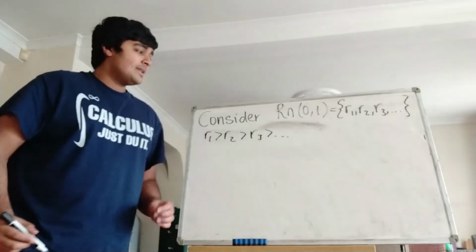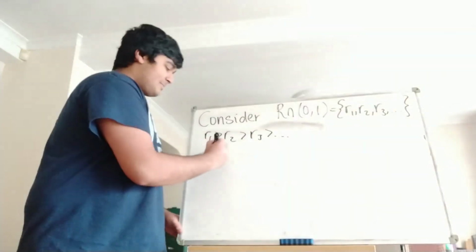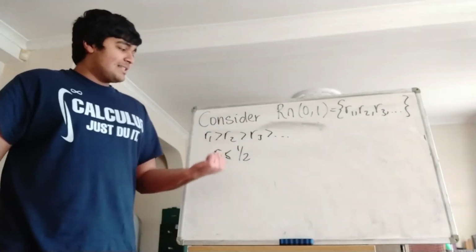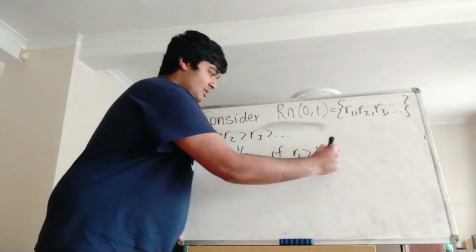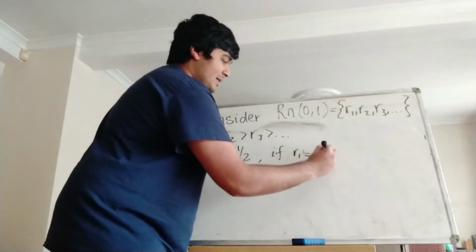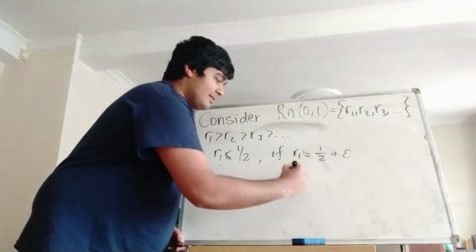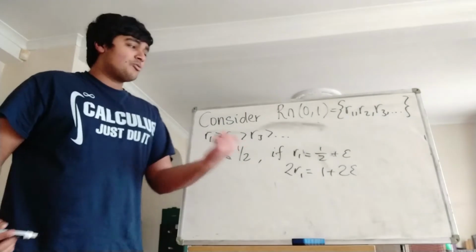So without loss of generality, we have that R1 is bigger than R2, is bigger than R3, and so on. Now, one thing I claim is that R1 must be less than or equal to a half. Why is that the case? Well, because if R1 was greater than a half, then it equals, let's say, half plus epsilon, where epsilon is also between 0 and a half. But then we know that 2R1 is going to equal 1 plus 2 epsilon, but in particular it's going to be greater than 1.